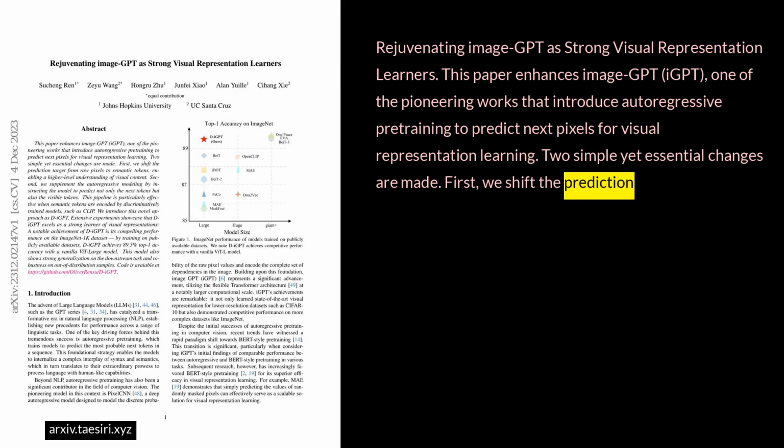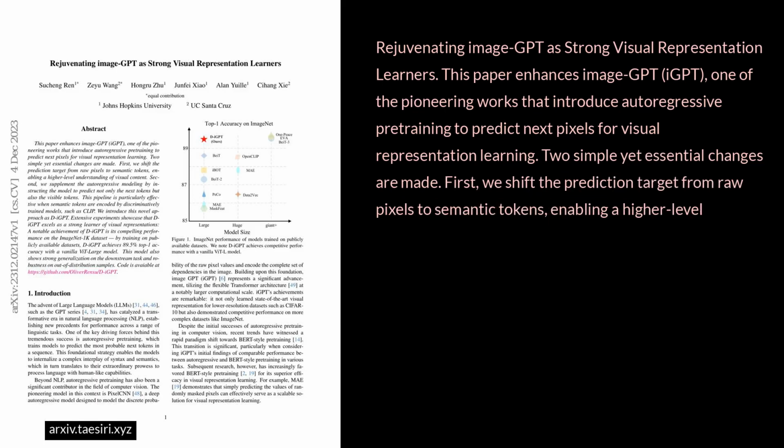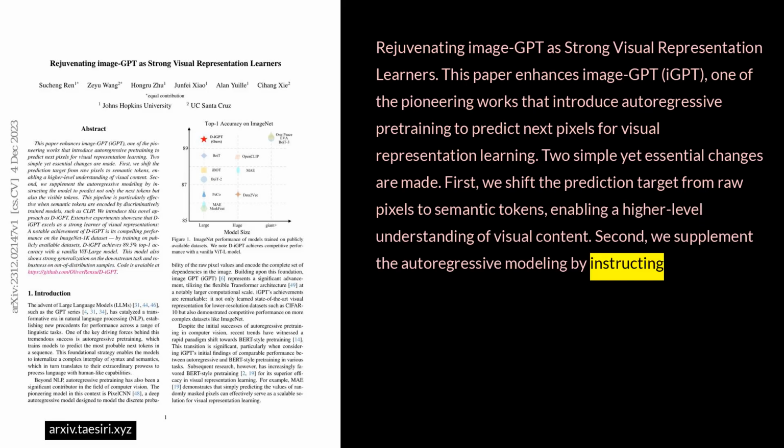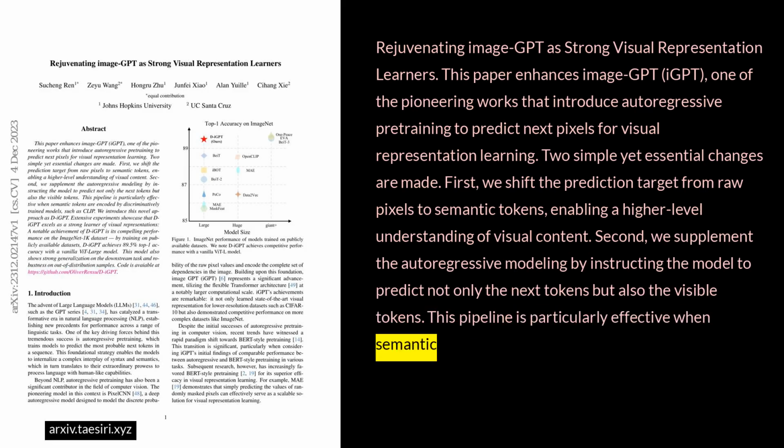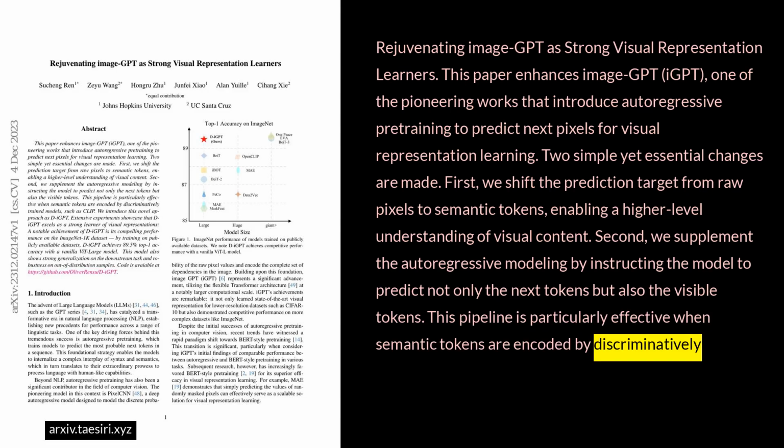First, we shift the prediction target from raw pixels to semantic tokens, enabling a higher-level understanding of visual content. Second, we supplement the auto-regressive modeling by instructing the model to predict not only the next tokens, but also the visible tokens. This pipeline is particularly effective when semantic tokens are encoded by discriminatively trained models, such as CLIP.